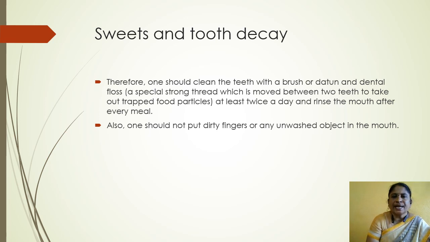Clean at least twice a day and rinse the mouth after every meal. Also, one should not put dirty fingers or any unwanted objects in the mouth.